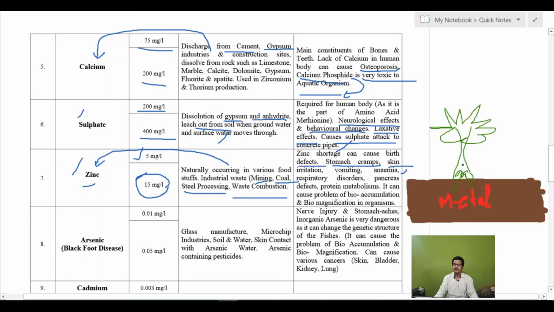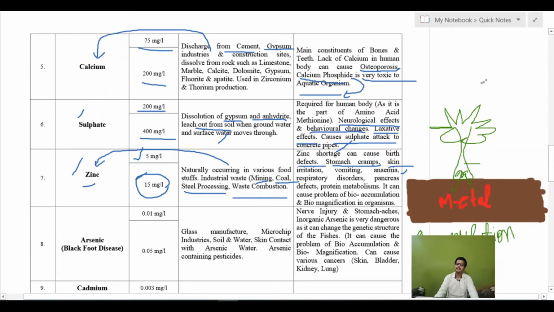So if there is an accumulation of metals in this plant itself, then that is called bioaccumulation.